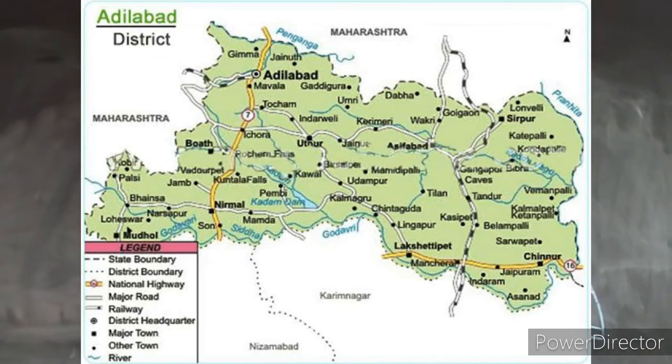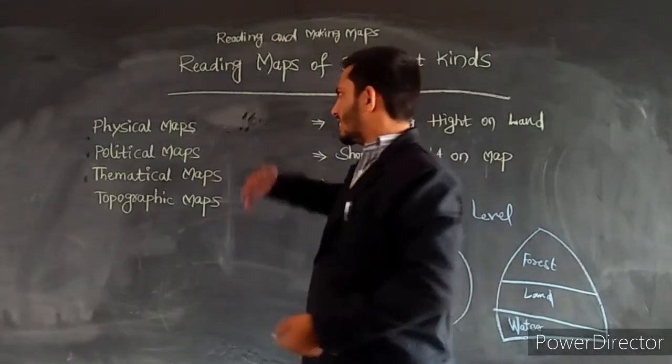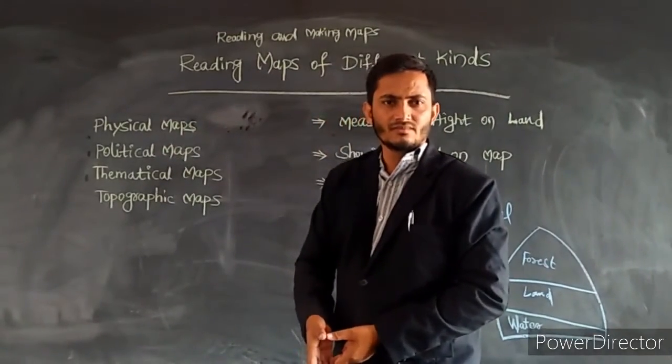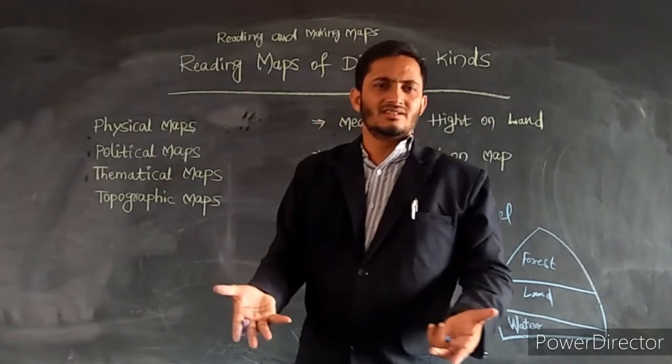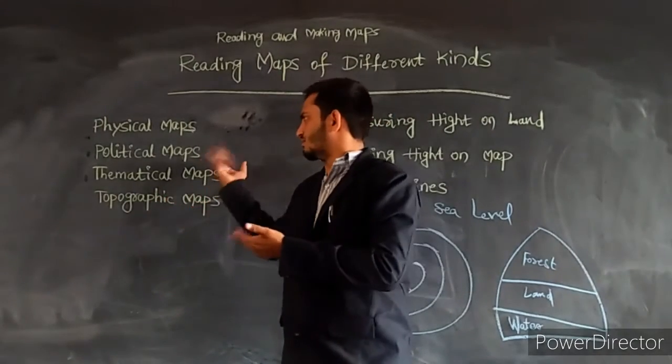Likewise, the political map of the world shows the countries of the world, and a state political map shows the districts of a state. That's it, political maps.